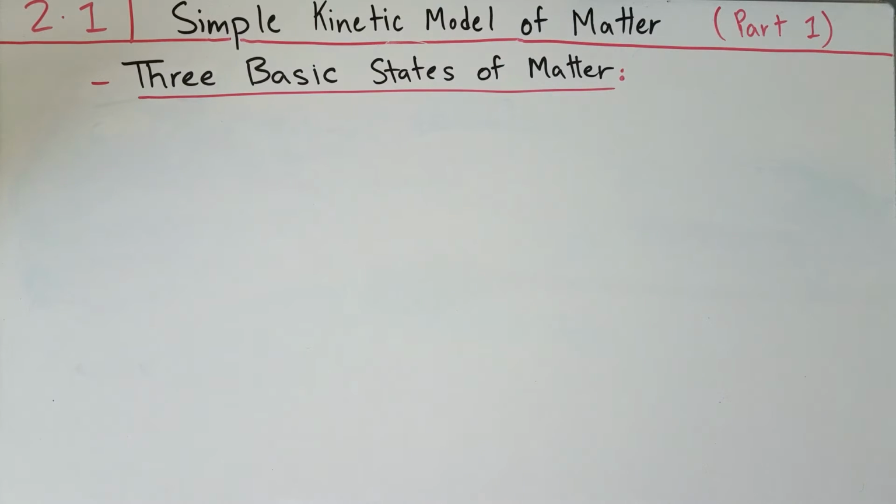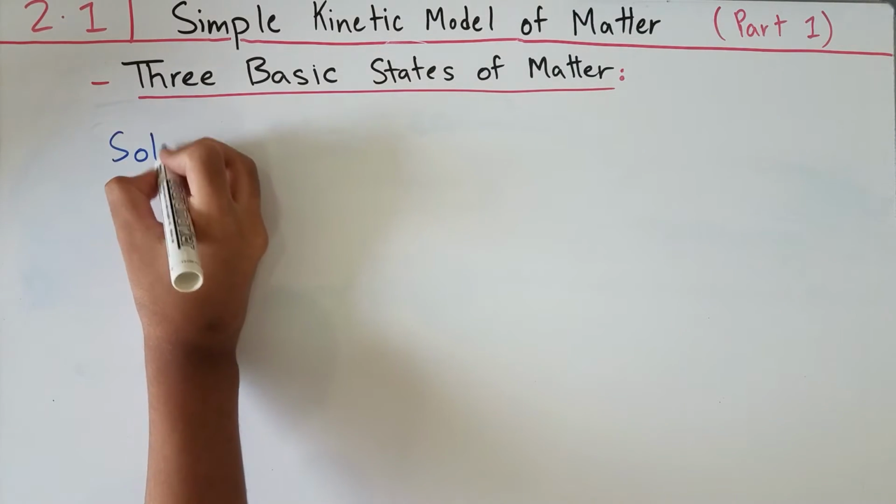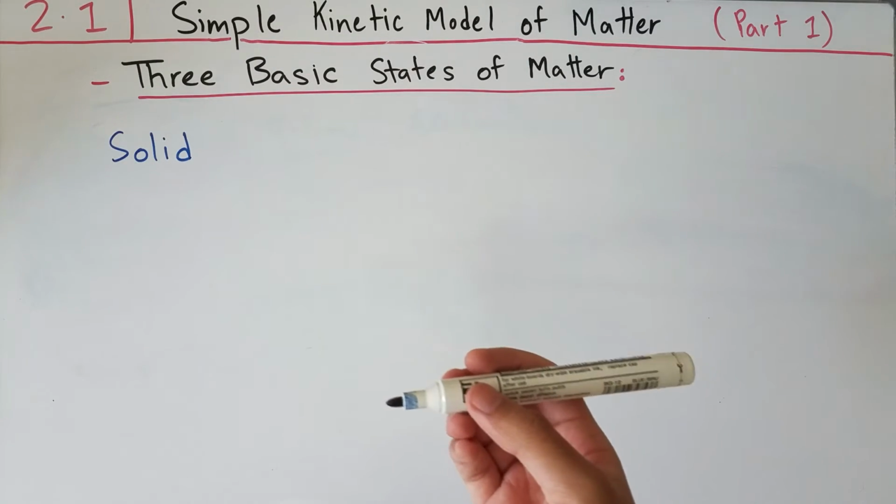Now that we have a general understanding of what matter is, let's talk about the 3 basic states of matter that atoms can make up. Take a moment to recall what these 3 states of matter are, and try to imagine what the particles behave like in these 3 different types of matter. So the first state of matter could be named as a solid. This marker that I have here is a solid.